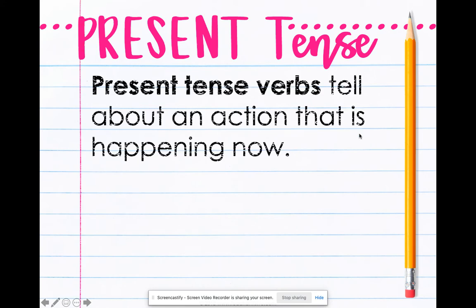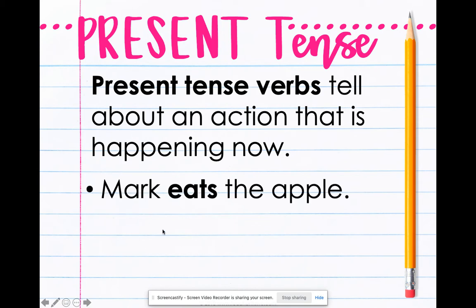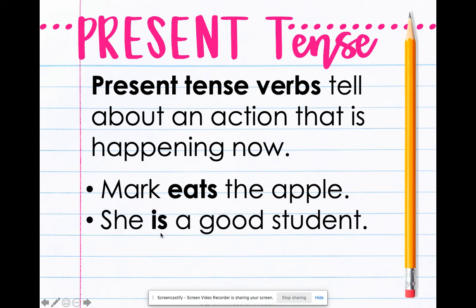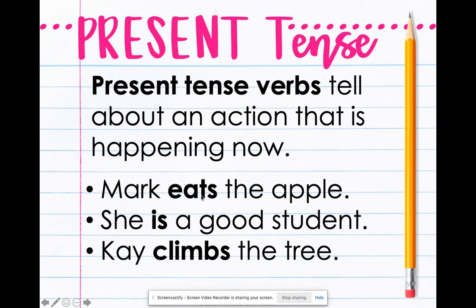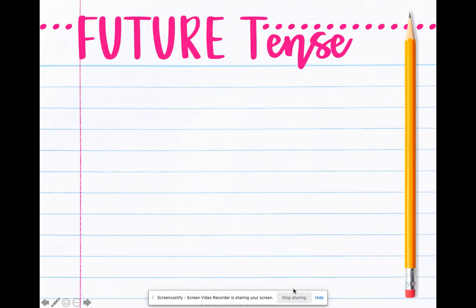The next tense we're going to talk about is present tense. Present. That means it's happening right now. So let's look at an example. Mark eats the apple. Now, all of the sentences that you saw this last week with subject verb agreement were present tense sentences. And notice we've got subject verb agreement here. It's singular, add an S to my verb, right? So these are going to have an S on them. Sometimes they're going to be just words like is, climbs. All of these verbs are telling me that it's happening right now. Present tense means right now.